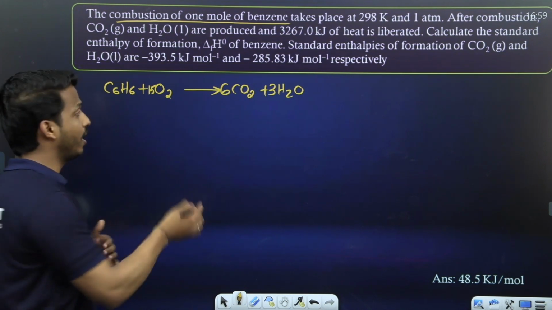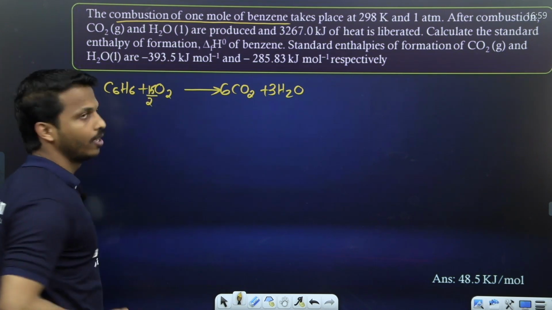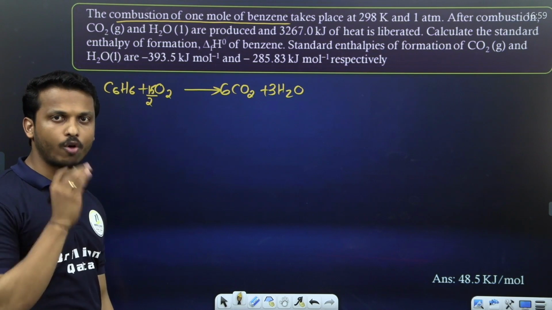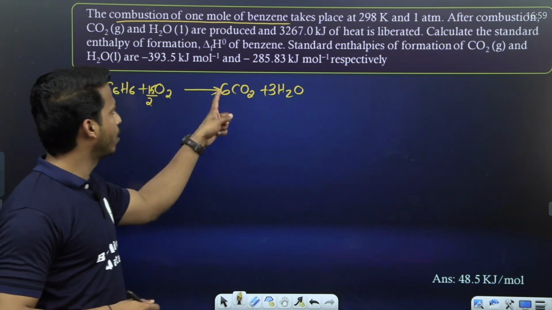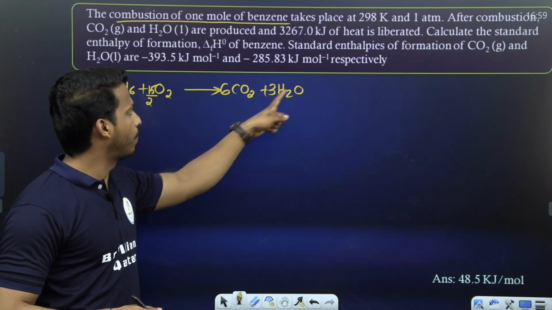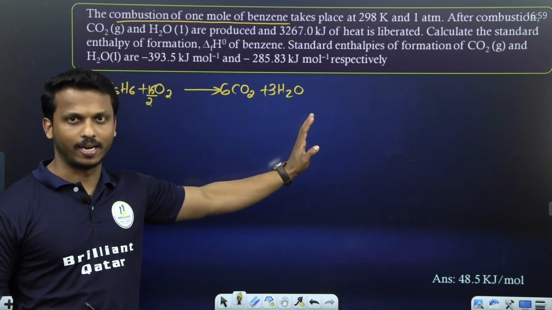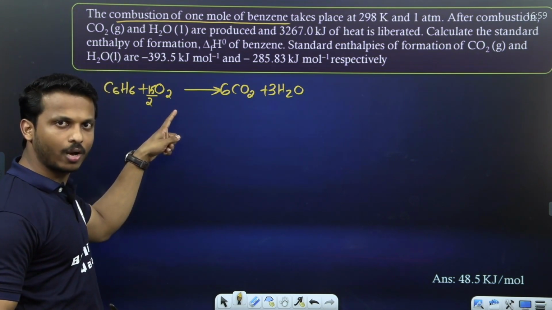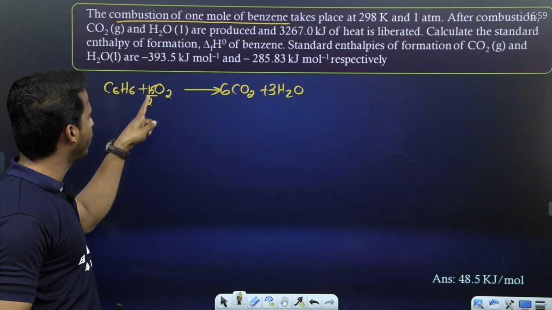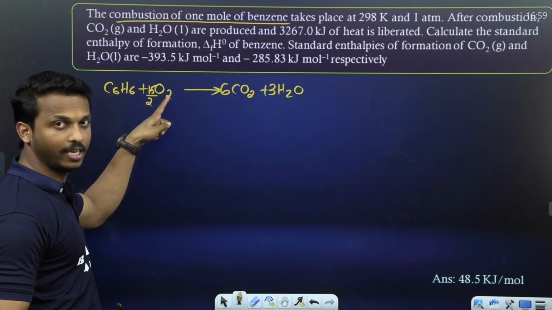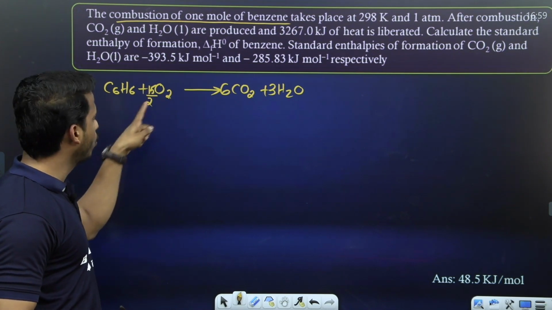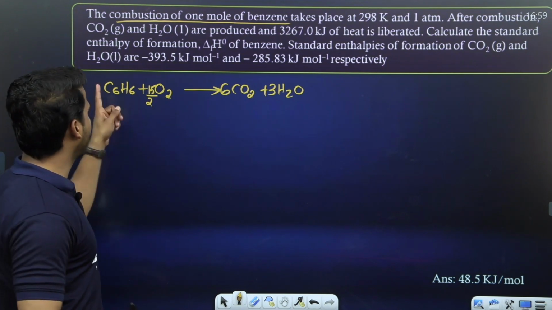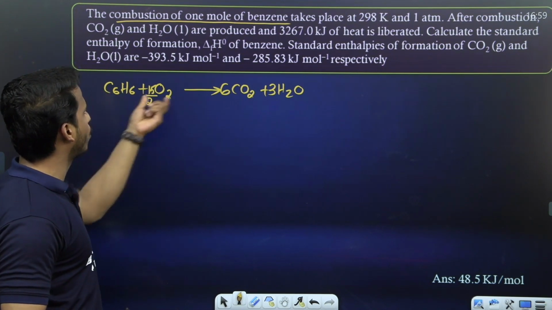But we need only 15, right? So 15 by 2 O2 means overall 15 oxygen, correct? Because 15 by 2 into 2, 30 oxygen by 2 means 15 oxygen. So this is the benzene undergoing combustion.